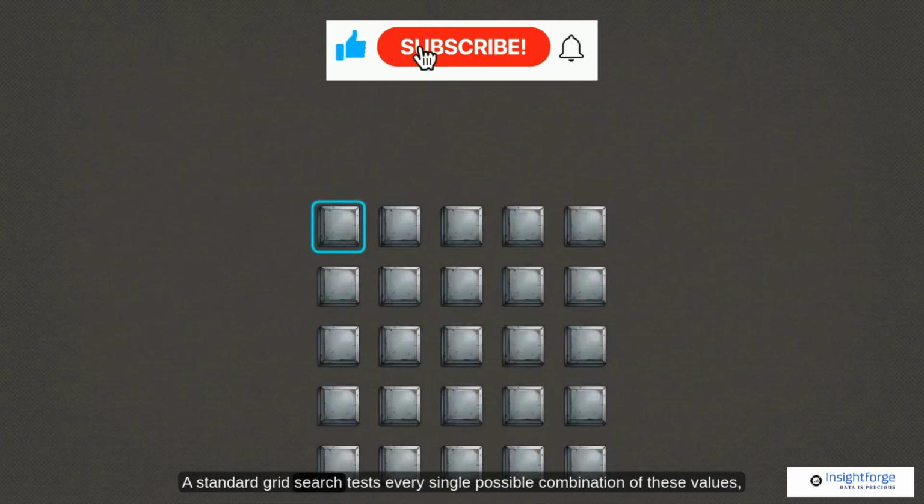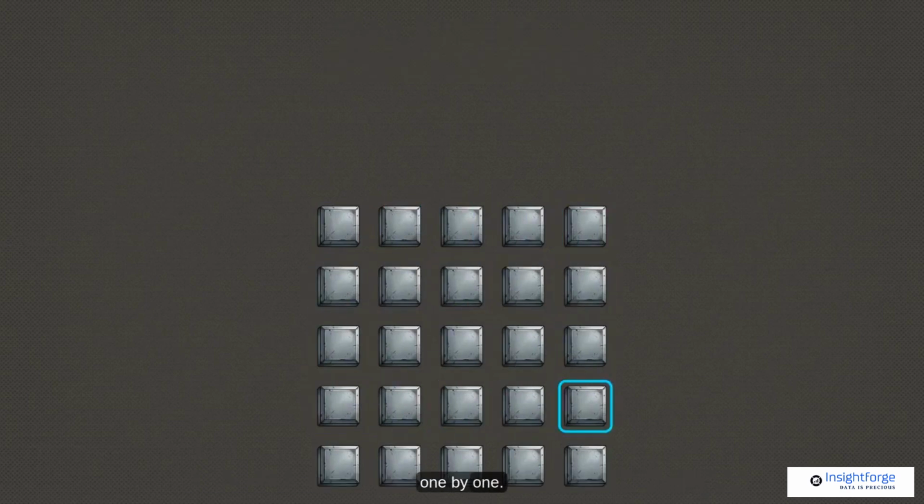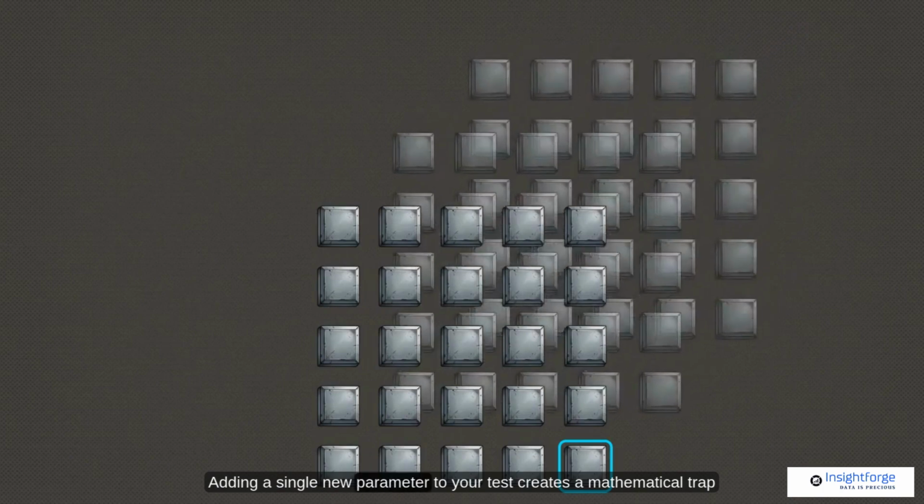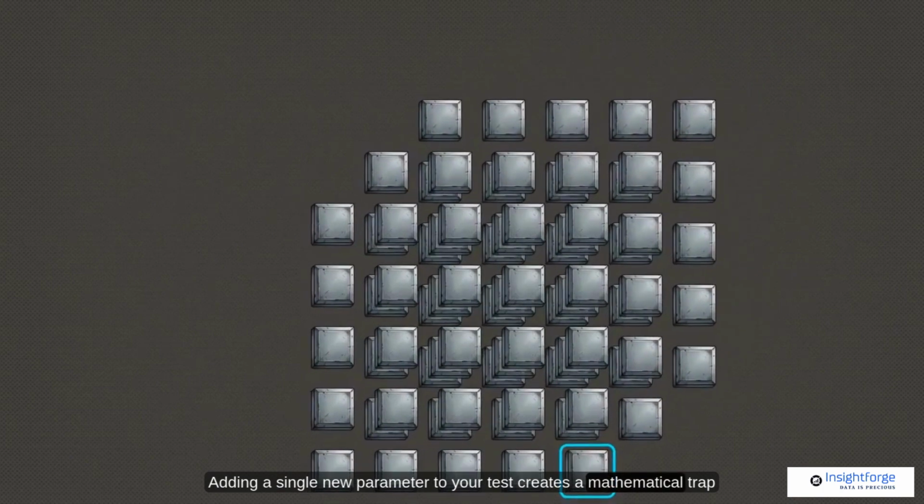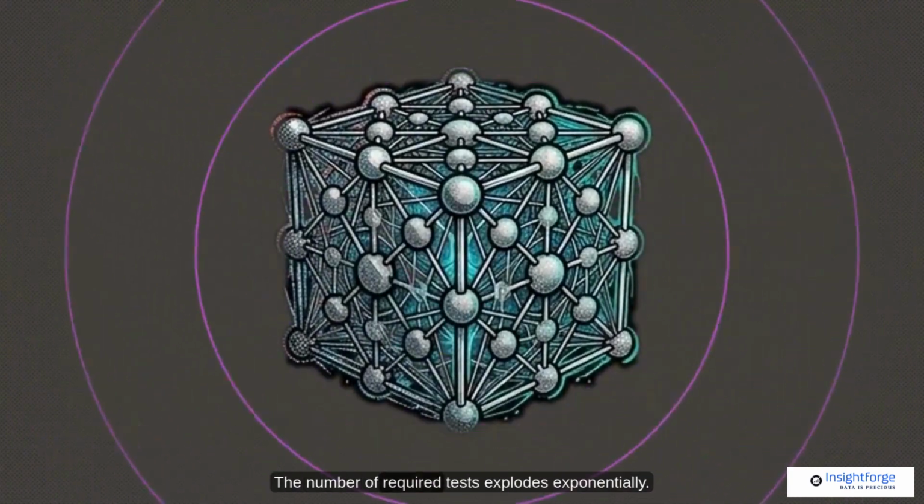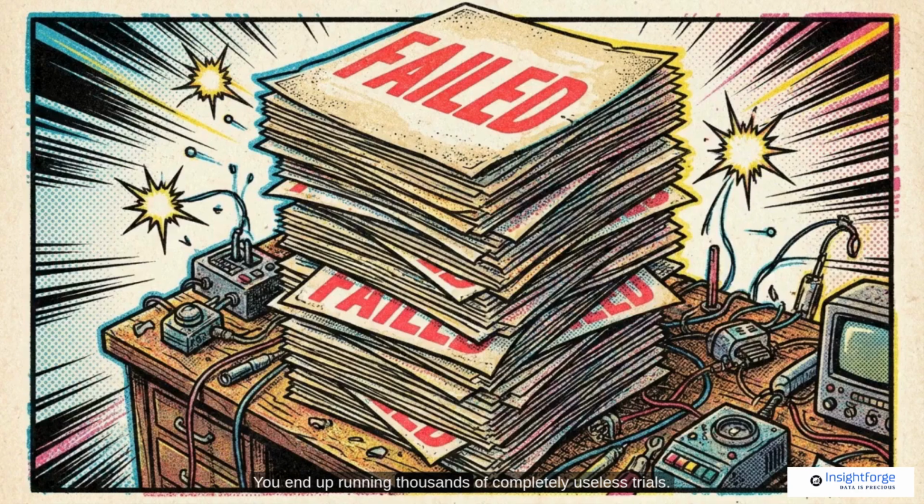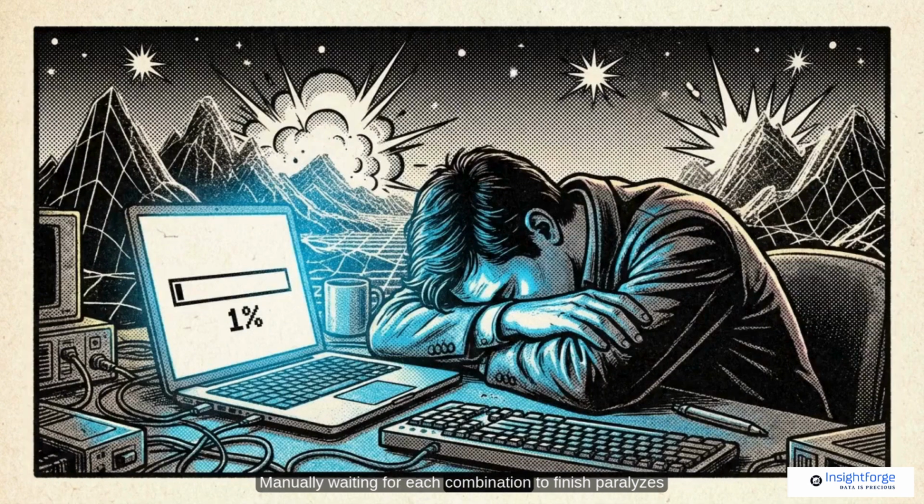A standard grid search tests every single possible combination of these values, one by one. Adding a single new parameter to your test creates a mathematical trap known as the curse of dimensionality. The number of required tests explodes exponentially. You end up running thousands of completely useless trials. Manually waiting for each combination to finish paralyzes development, turning model training into an exhaustive, expensive waiting game.